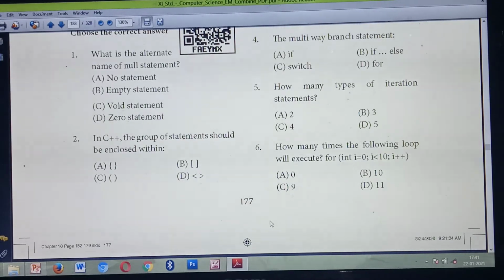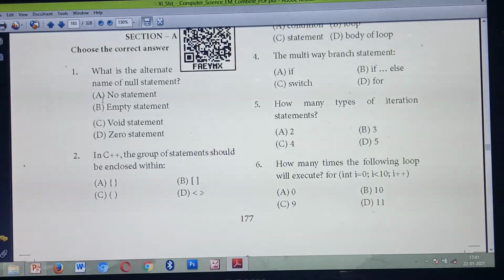First question answer is option B, empty statement. Second question answer is option A, open brace and curly brace.